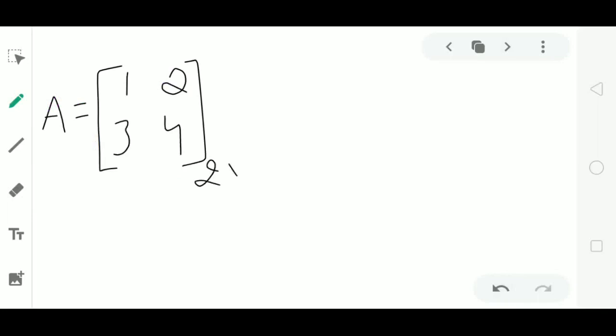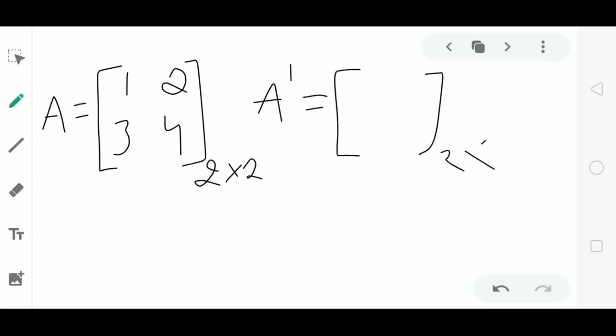A matrix A is of order 2 by 2. Then let us find the matrix A dash. A dash also will be of order 2 by 2. The elements of A dash are obtained by interchanging rows and columns of matrix A. I will write the elements of the first row as the elements of the first column of A dash. Elements of the second row as the elements of the second column of A dash.